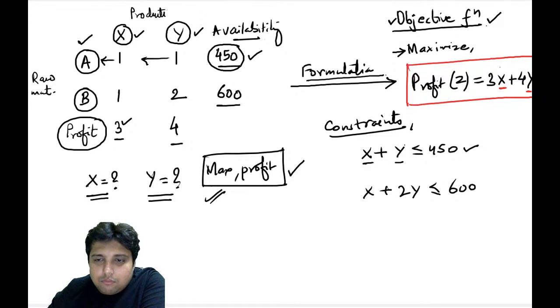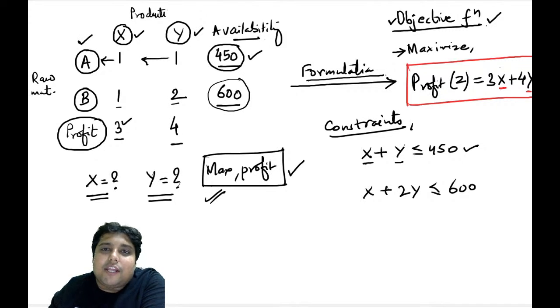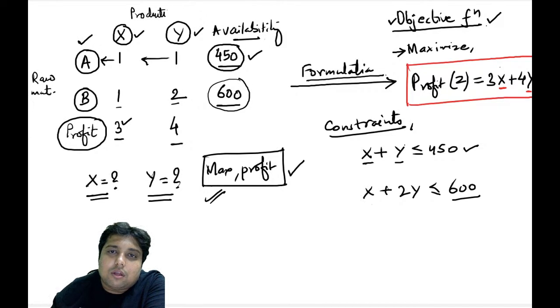Now, similarly, for B, for 1 unit of X, I need 1 unit of B. And for 1 unit of Y, I need 2 units of B. And remember, I have only 600 units of B available. So I am writing 1 into X plus 2 into Y, that is the total B that is going to get utilized, and that cannot be more than 600. I hope you are getting my point.